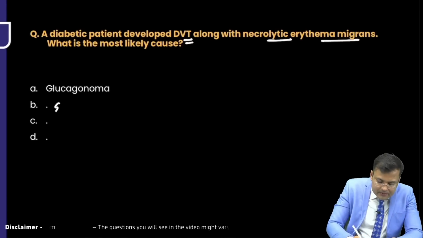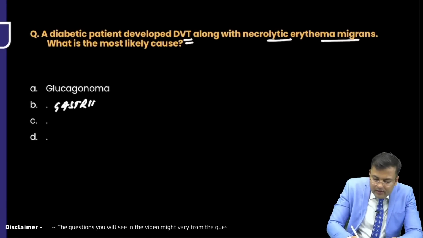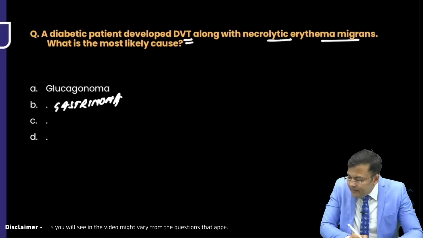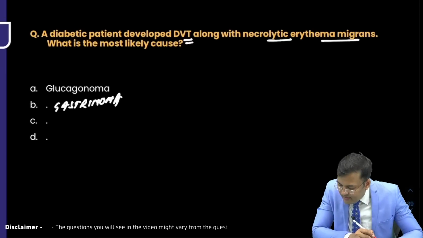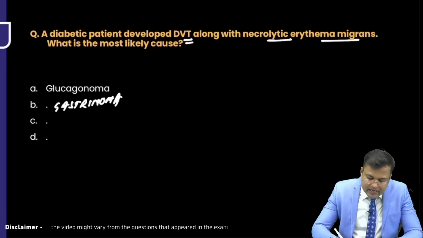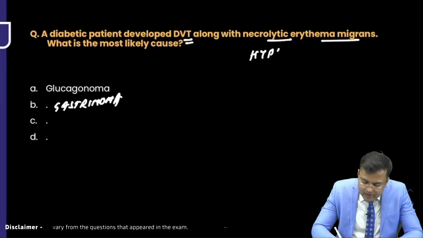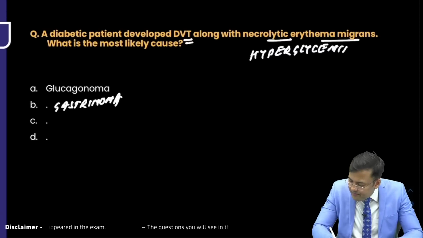Gastrinoma was there in the option. Insulinoma was there. In the question, the patient was having hyperglycemia. Okay.